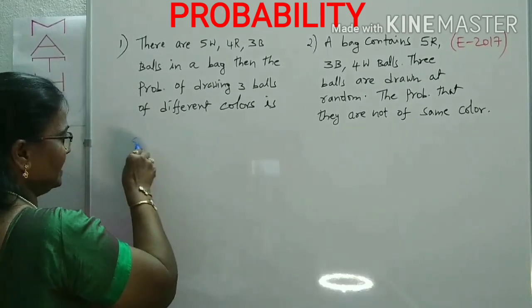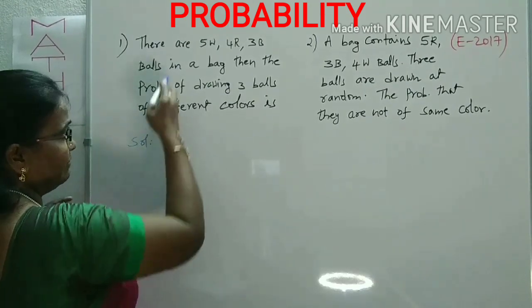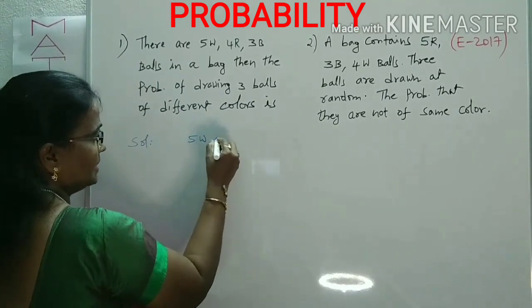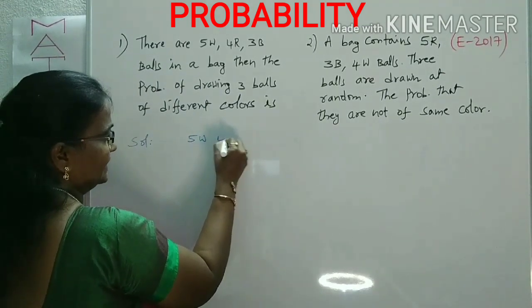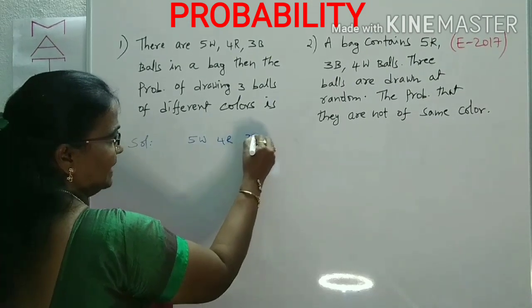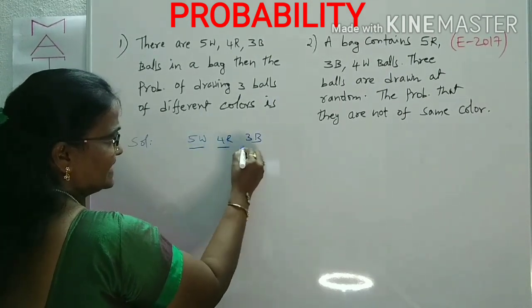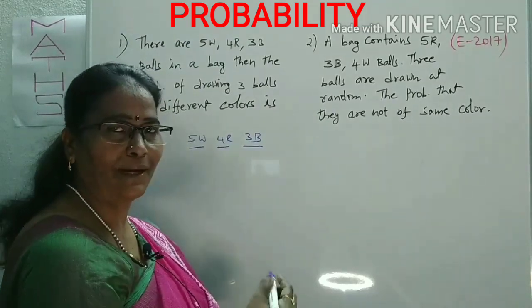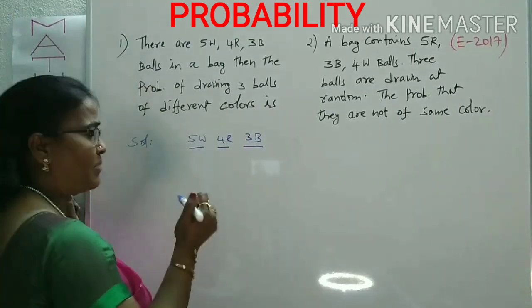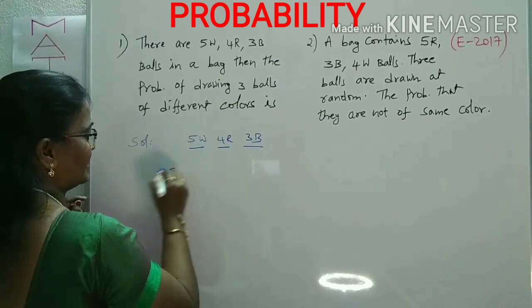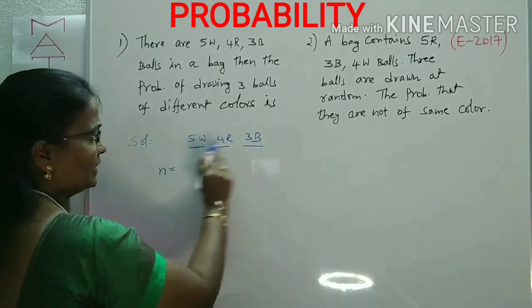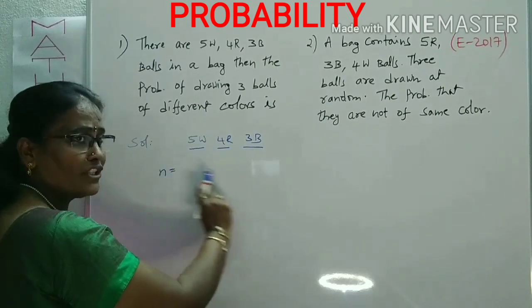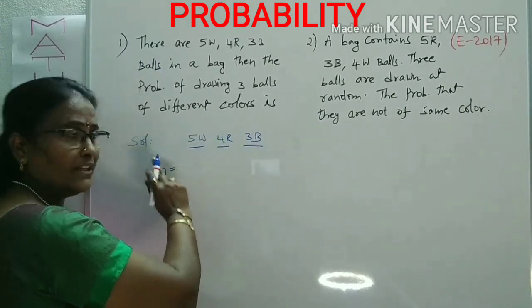First you have to write the given data: 5 white, 4 red, and 3 black. Here W stands for white, R stands for red, B stands for black balls. We have to choose 3 balls. The total number of selections of 3 balls from the total, you can take as N. N means the required selection from the total given data.